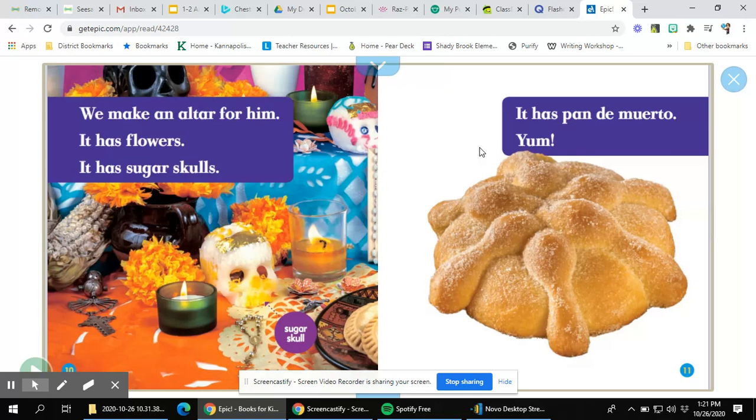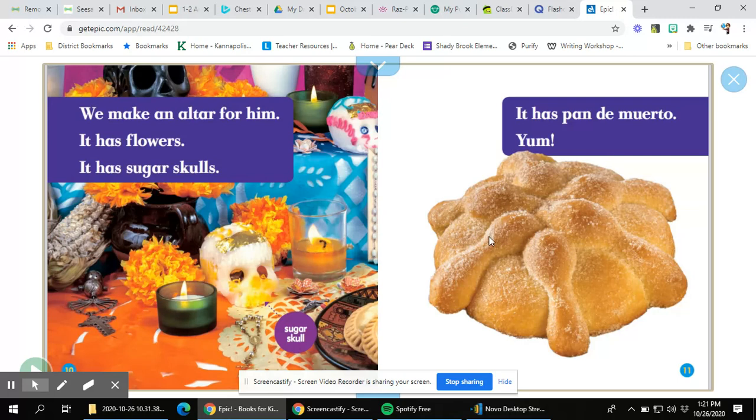Remember the word altar? This is what the altar looks like. It has different things on it like candles and candy, like the sugar skulls. It has other important things that remind them of the person who passed away. And even here, the pan de muerto. And this is what, remember the sweet bread that they eat? We can see a picture of it here too as well.